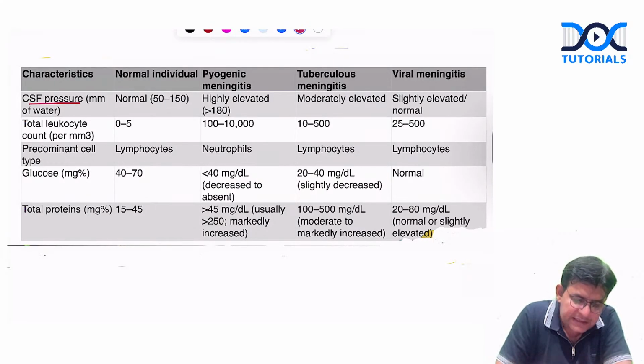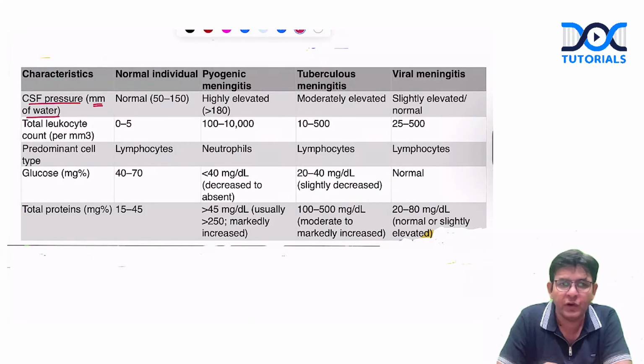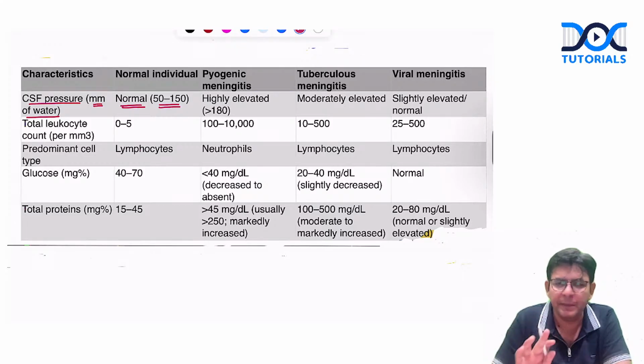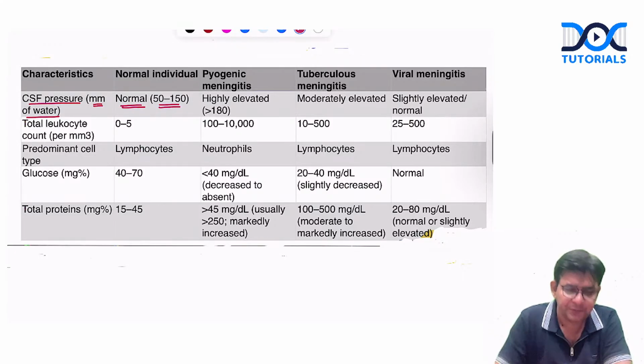As you can see regarding the CSF pressure, see the units also. Don't confuse. The units are in millimeters of water. It is not centimeters of water, and it is not millimeters of Hg. Mostly it is millimeters of Hg, but millimeters of water we have taken up here. The normal CSF pressure is how much, guys? 50 to 150. Remember like that, 50 to 150.